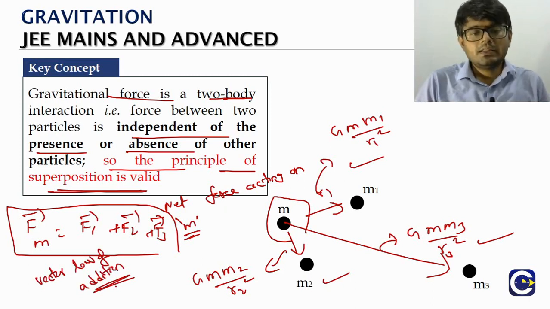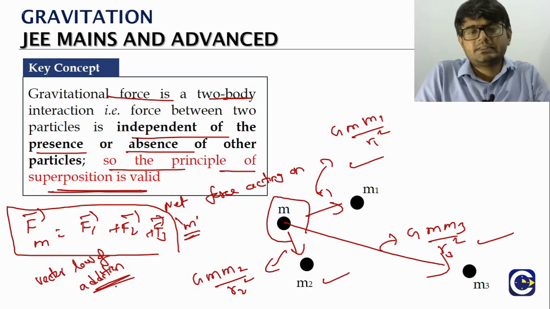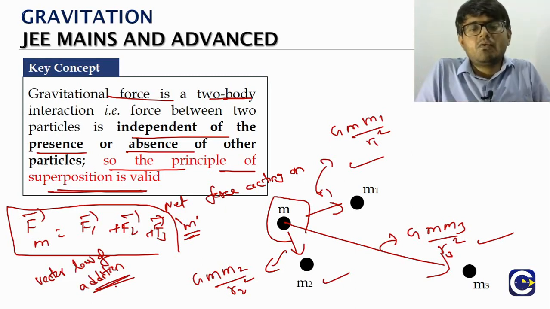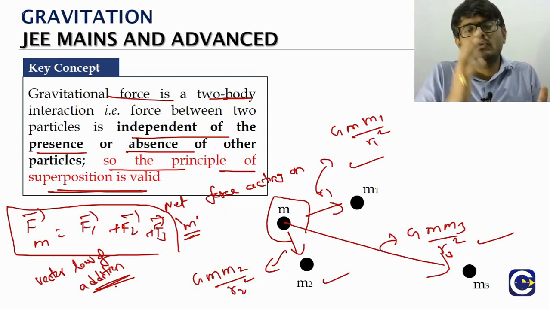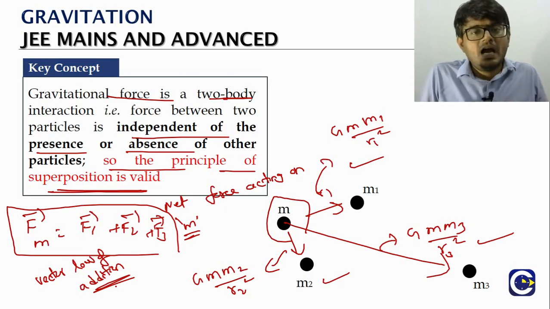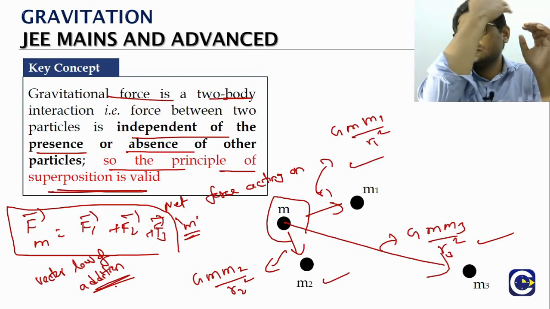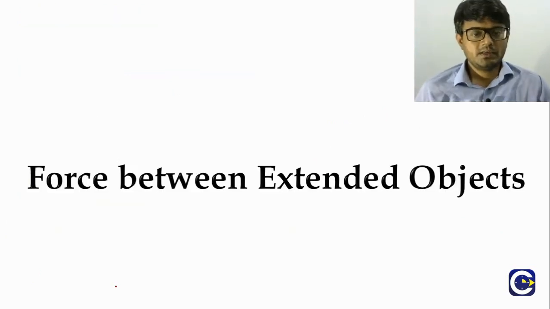The idea of the principle of superposition is very simple. If you have a mass with many particles surrounding it, and they ask for the total force on the mass, find the force because of each and every particle separately, and simply add all of them to get the resultant or net force. This is the principle of superposition.